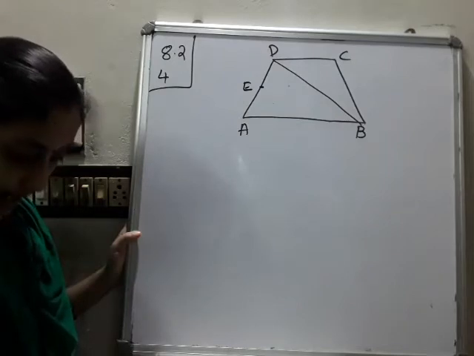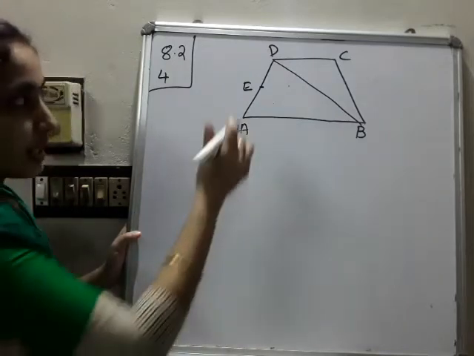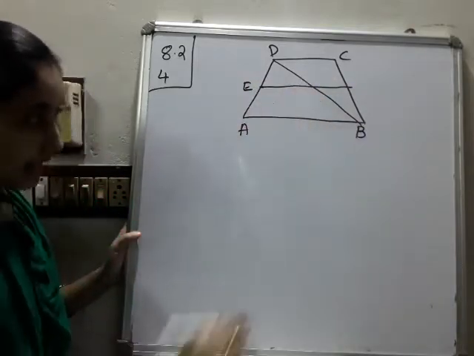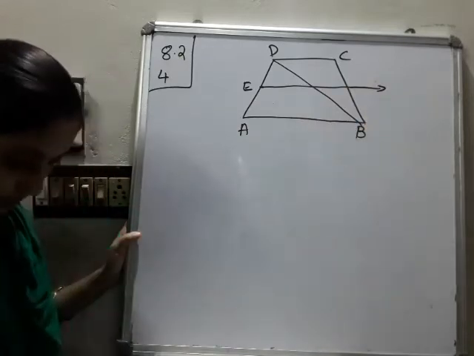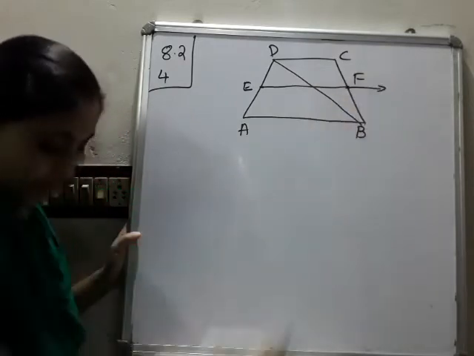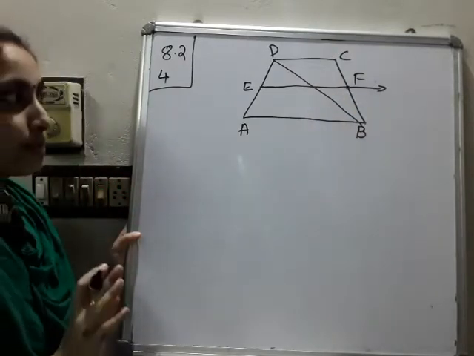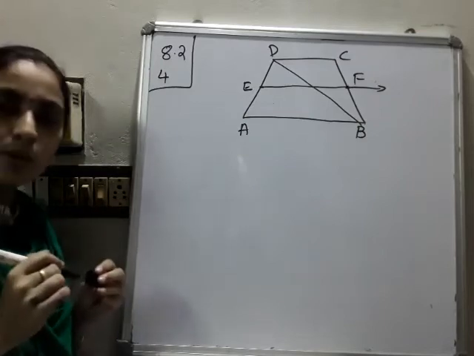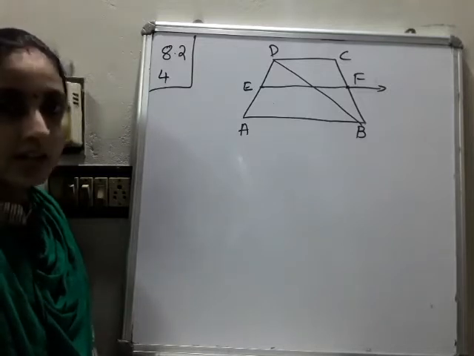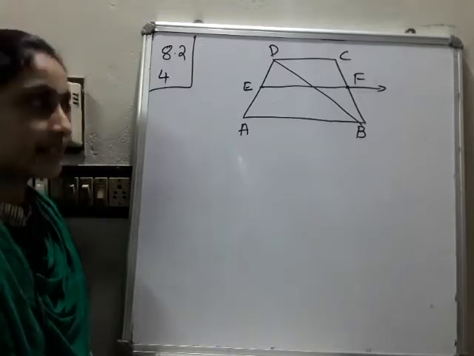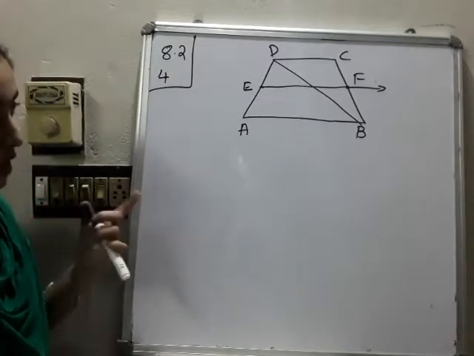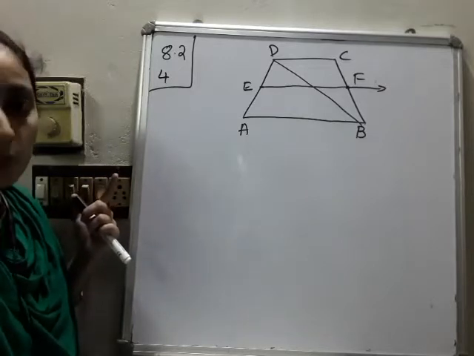And a line is drawn through E parallel to AB. So we have to draw a line parallel to AB, intersecting BC at a point. That means this point is F. Show that F is the midpoint of BC. We want to prove F is the midpoint of BC. So which theorem are we applying? Midpoint or converse? I already said to you, it is the converse of midpoint theorem. So how will you prove F is the midpoint of BC?